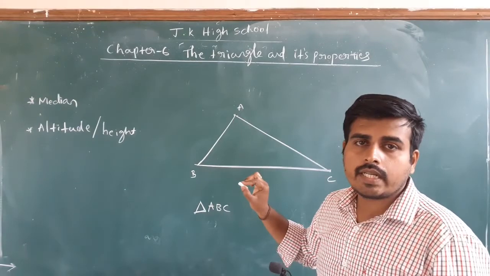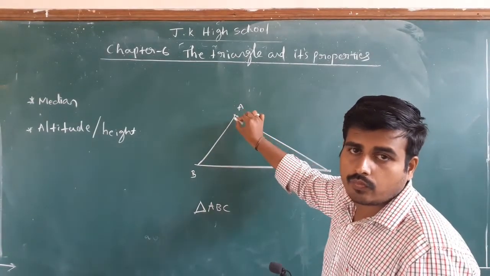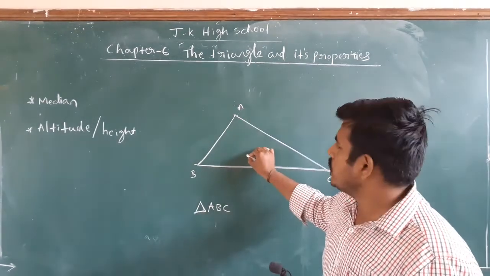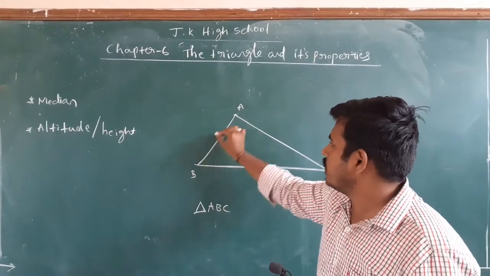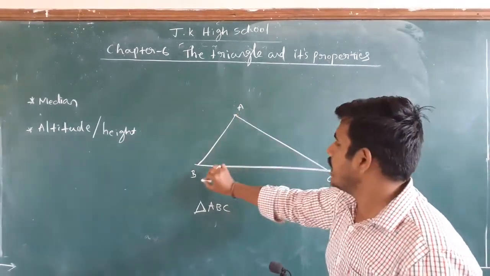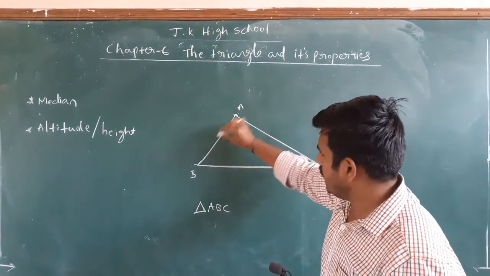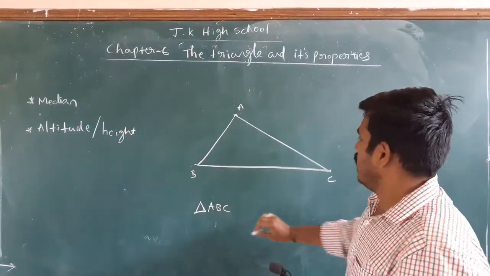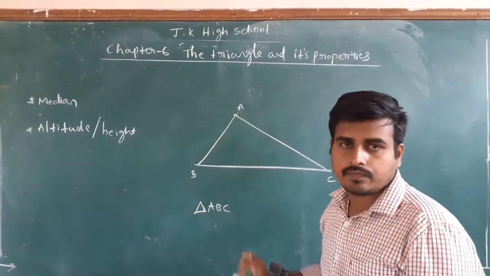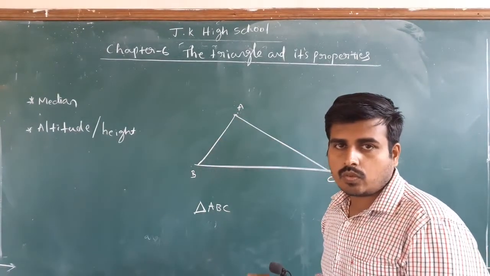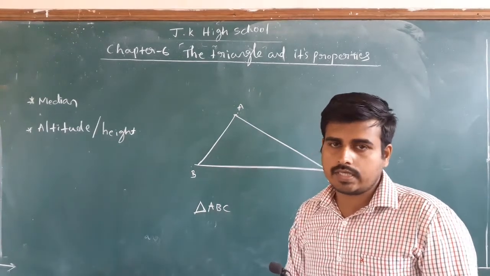So what do you mean by median? Median is a straight line that joins a vertex with the midpoint of the opposite side. So what is the opposite side of A? The opposite side of vertex A is BC. And for B, AC. And for C, AB. So a total of 3 vertices are there, and for every vertex there is an opposite side.